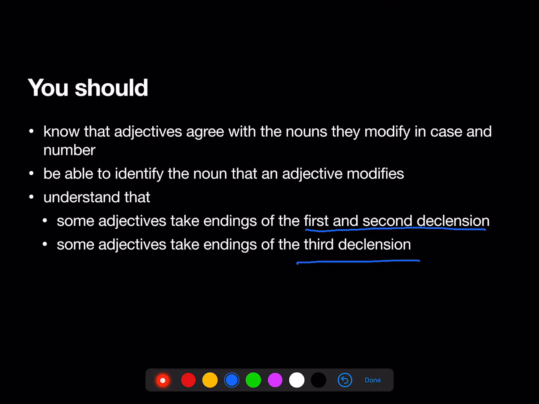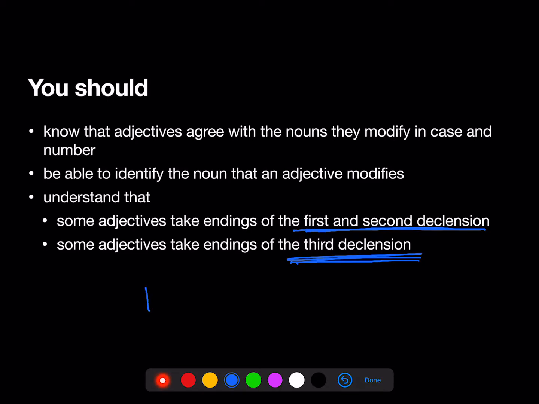If the noun is a first or second declension noun and the adjective is a first or second declension adjective, or if the noun is a third declension noun and the adjective is a third declension adjective. But sometimes the endings aren't going to look just the same. If the noun and the adjective are of different declensions, the endings might not look the same, but they're going to be the same case and number.